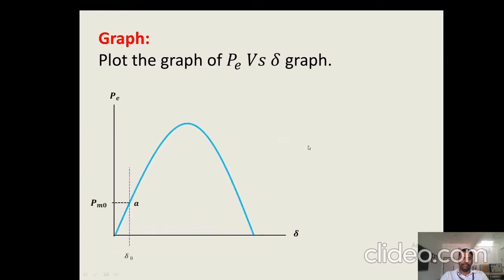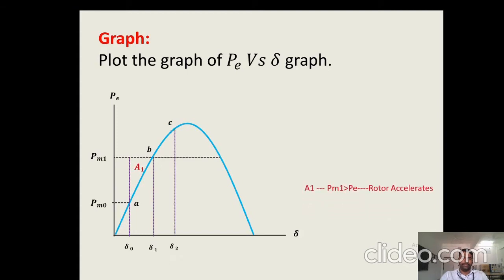So this is the sample power angle curve. This sample power angle curve is shown for sudden rise in mechanical input. This curve is for sudden rise in mechanical input. So mechanical input is suddenly increased from PM0 to PM1.